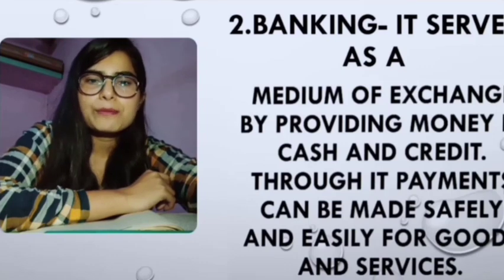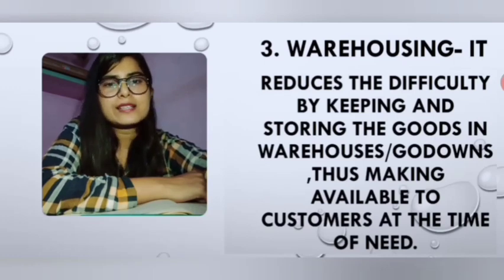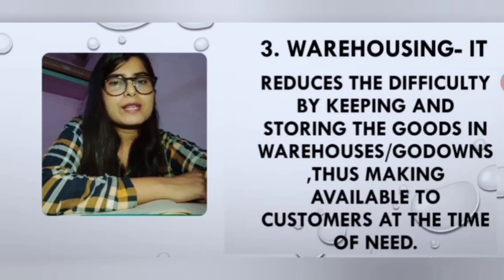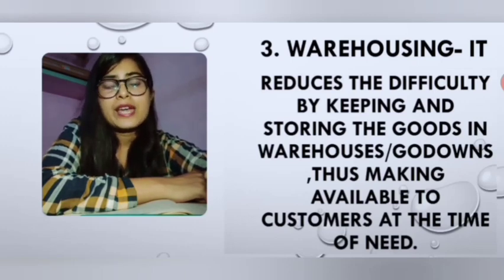You can go through the point. Third point is warehousing. In one of my earlier sessions, I already told that producers produce the goods by estimating the demands of the customers. When they produce the goods, the goods are stored and kept safely, and the place where these are kept is known as a warehouse or godown.